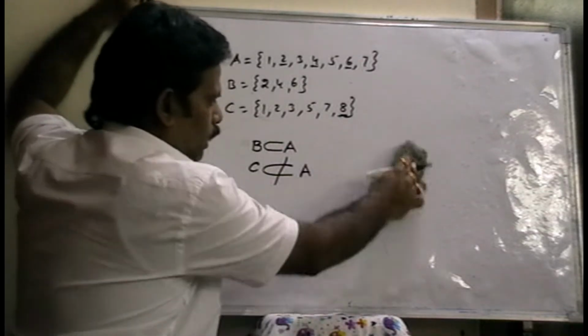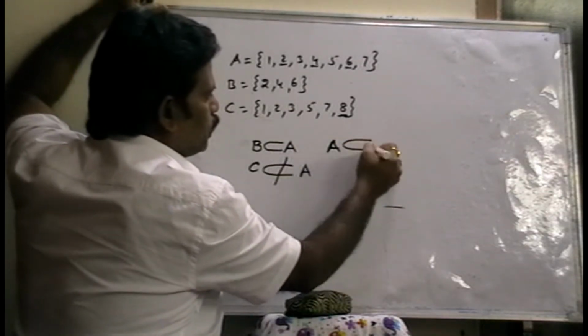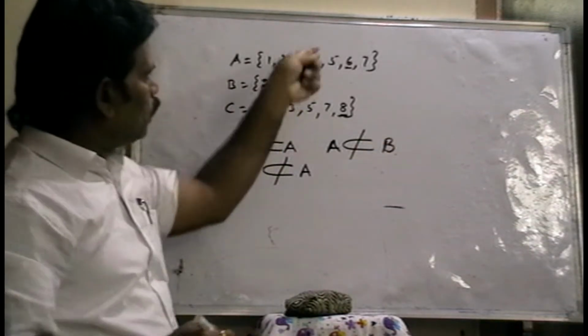And one more condition here: A is not a subset of B. Why?